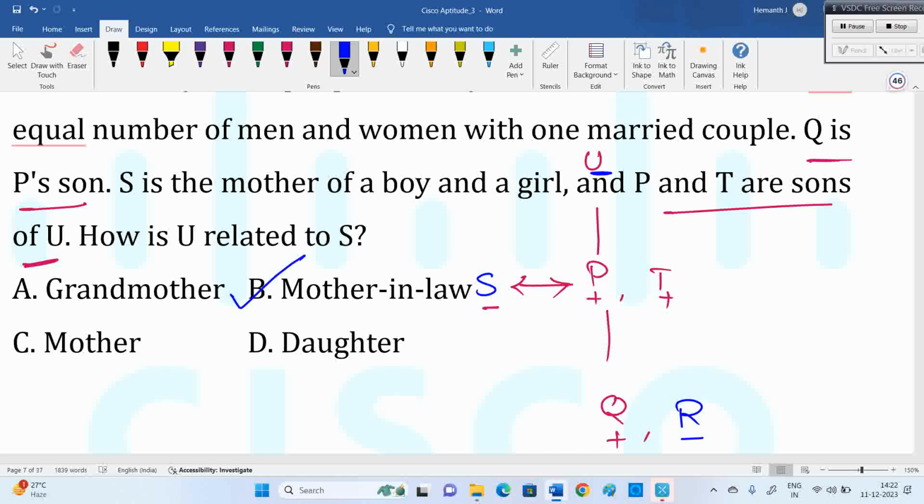Perfect. So here we need to think about the given data. They didn't give all these things directly. You have to decide. Q and R are the children of P, not given directly, but we can see S is a mother of a boy and a girl, and we have one married couple, P and S.